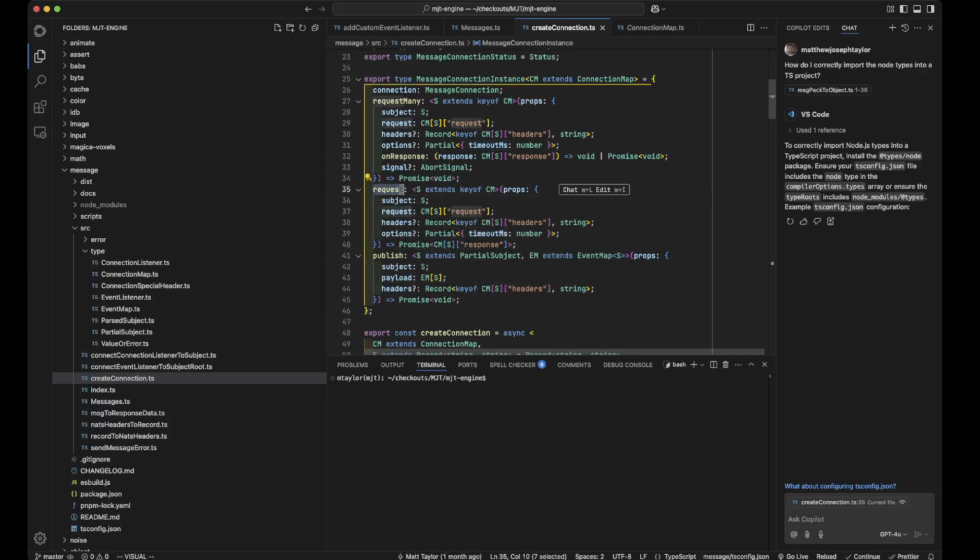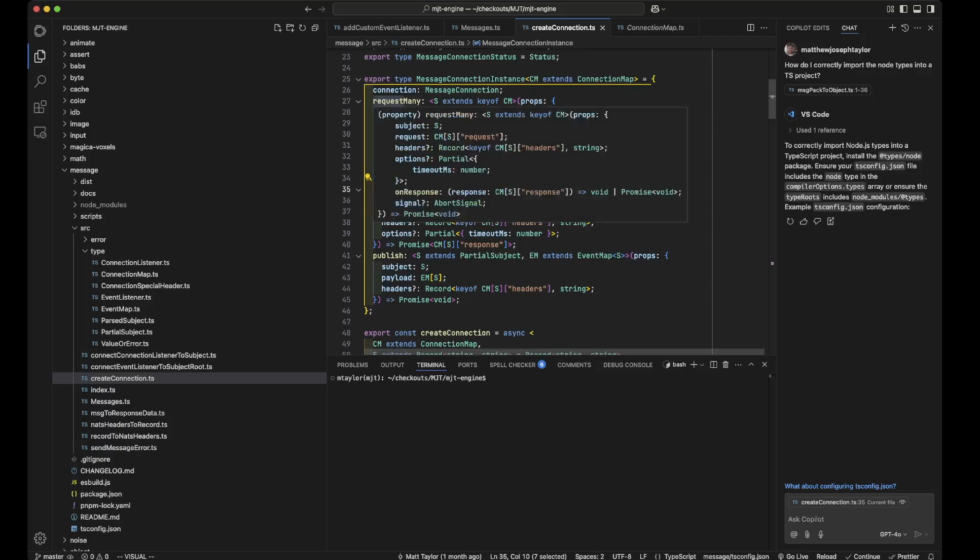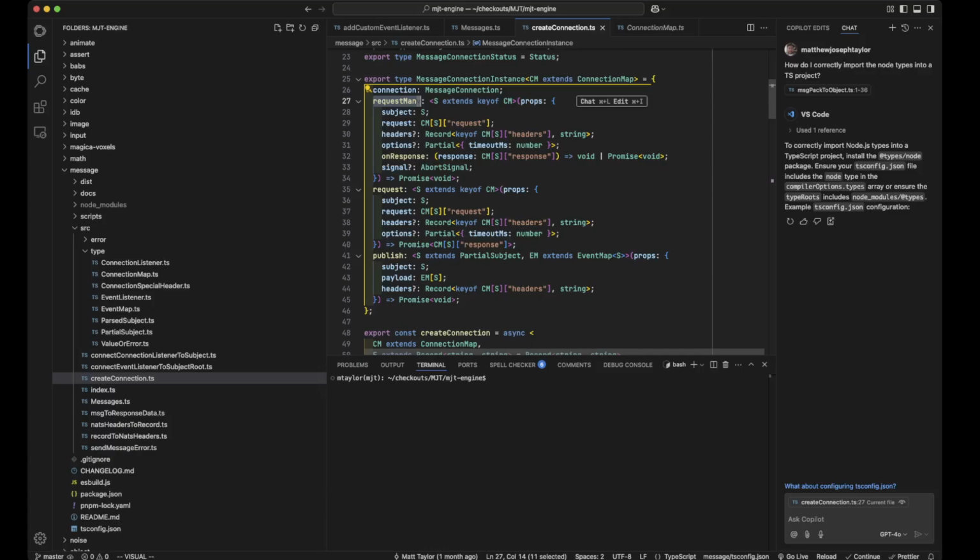Now, the other thing I want to call your attention to here is this request many. Like I said, there's kind of two ways of doing this. Think of it at a very, very high level like a function call, right? You have your arguments and you have your return. That's a very simple way of conceptualizing a function.